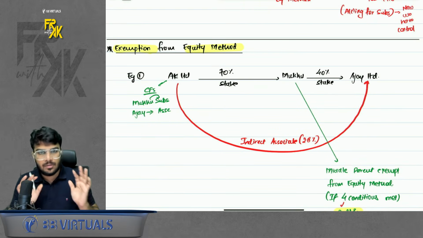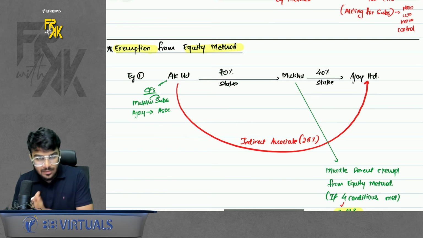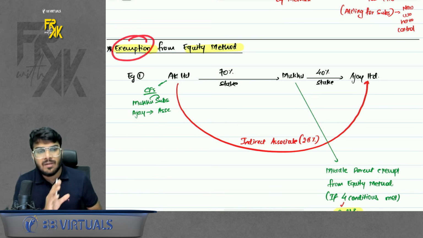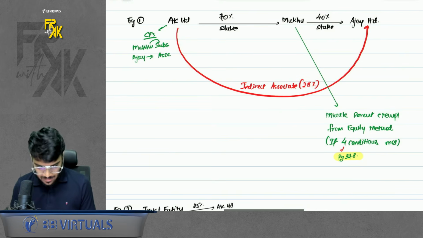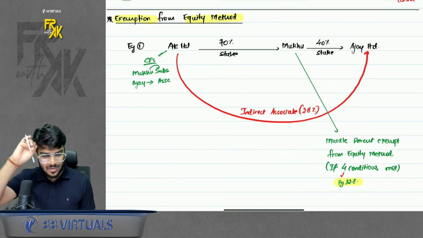Okay. Next part. Exemption from equity method. Which all companies are exempt from equity method? This exemption point we also covered in Ind AS 110 CFS. But it is very similar. 1-2 extra points are there. Please have a look. 4 examples are there. Please try to understand this.